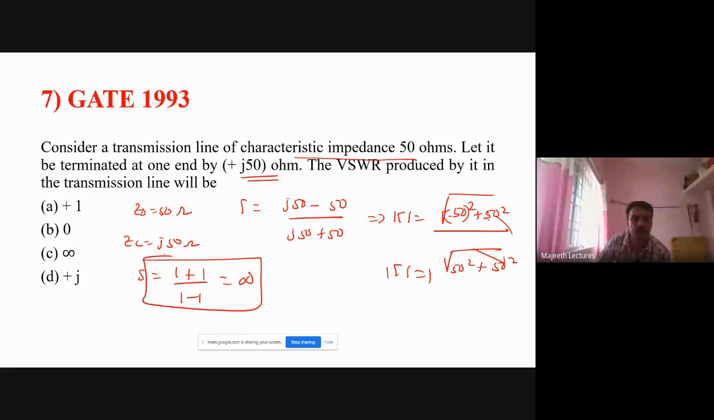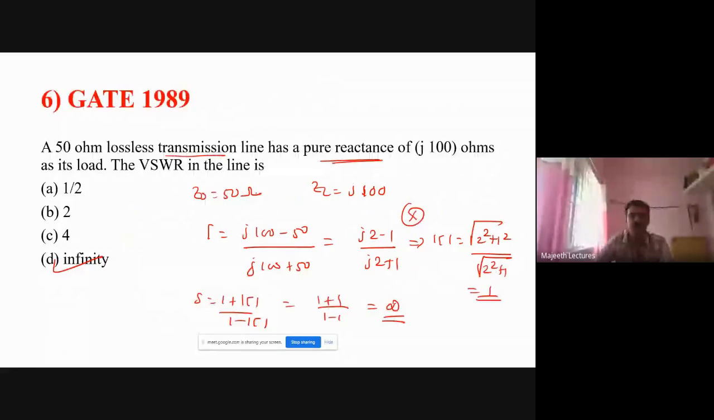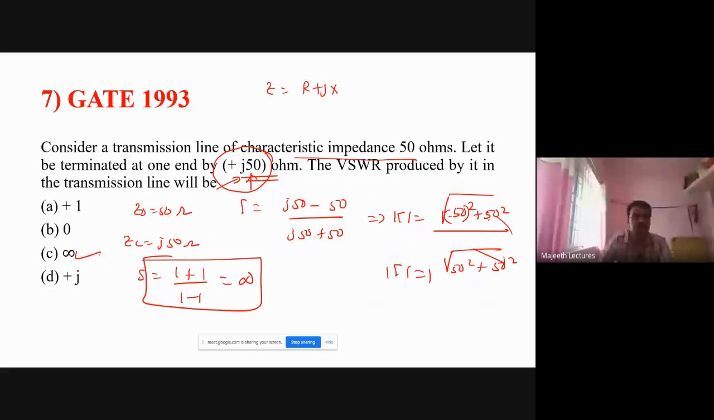So what is your understanding from problem number 6 and 7? You see, whenever you have a load terminated by purely reactance, not resistance and impedance. Impedance means we will have resistance plus reactance. Here resistance is 0. You see, when the load is purely terminated by reactance j50, here you see it is terminated by j100. What is the S value we are getting? Infinity. So you don't need to solve this type of problems.